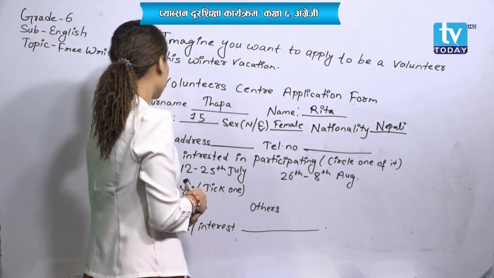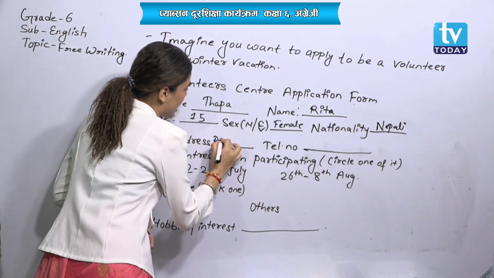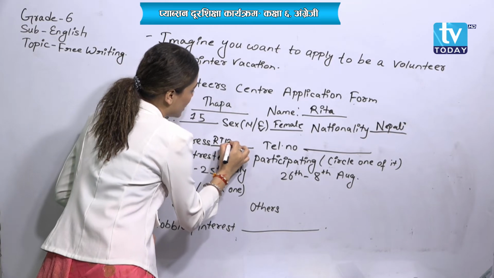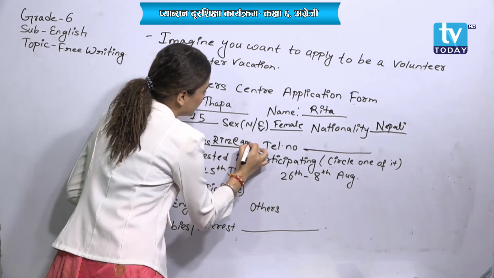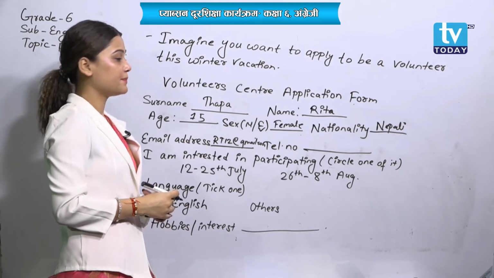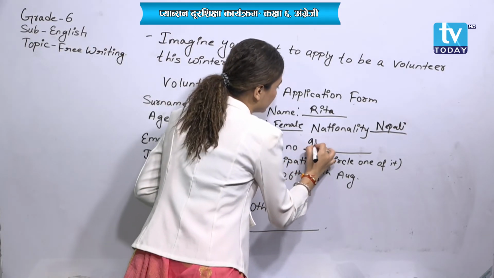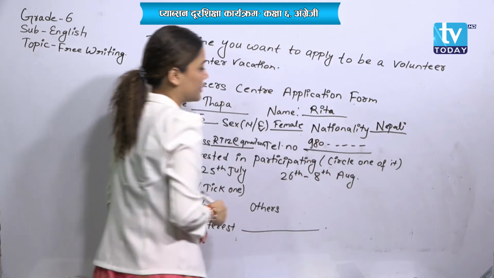Nationality, Nepali, right? Email address, rt12@gmail.com. Just send random Gmail ID. Telephone number, you can write your own telephone number.